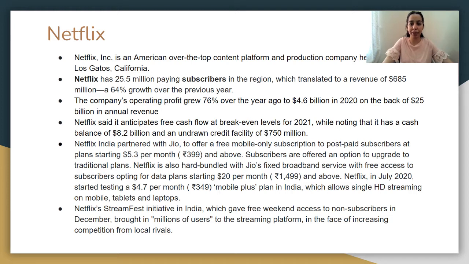One of the features of Netflix is Netflix Original, which is content that is produced, co-produced, or distributed by Netflix exclusively on their service. Netflix funds their original shows differently than other TV networks: when they sign a project, they provide money upfront and immediately order two seasons or more of the series. In India, Netflix partnered with Jio to offer a free mobile online subscription to postpaid subscribers. Netflix is also hard bundled with Jio fixed broadband.